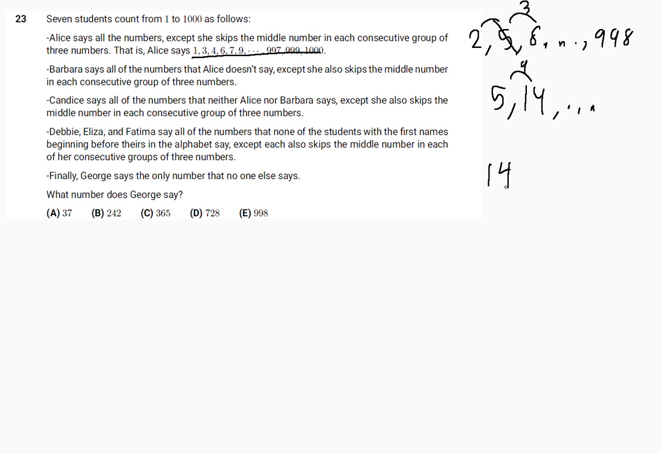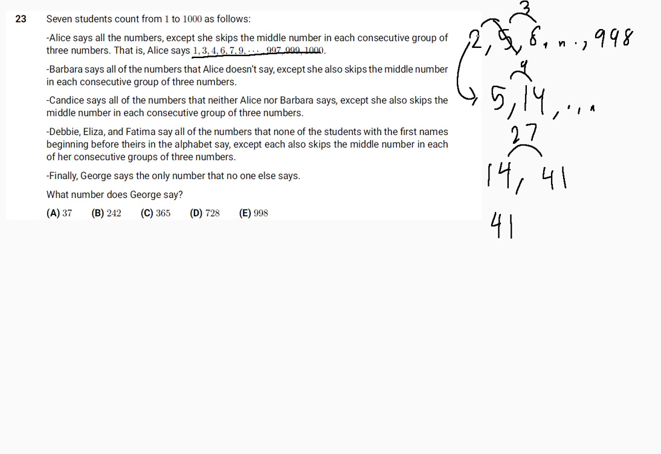she starts at 14 and keeps going 27 terms each time. So the next term would be 41. And if we go on, then Eliza's first term is 41. And clearly we can now see a pattern here.